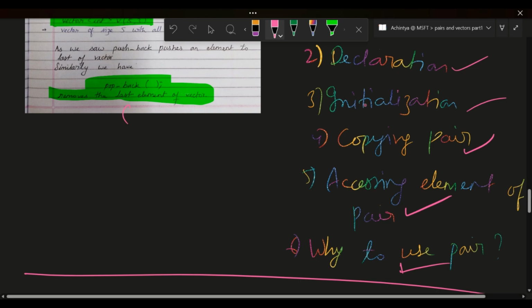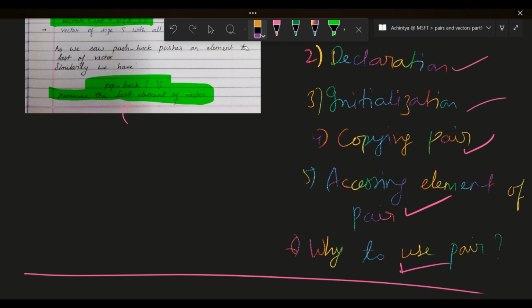If you have limitations, then don't go for a vector, go for an array. But if you don't have any limitation, where you don't know what your entries or the size of those things can be, use a vector. Now let's see the coding part, that is, how we code a pair and a vector. Come, let's see that.